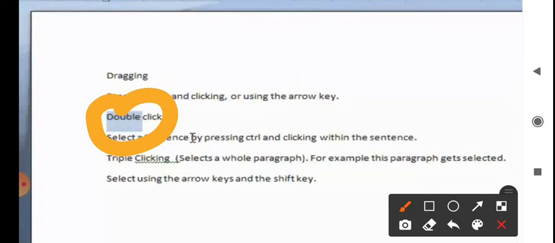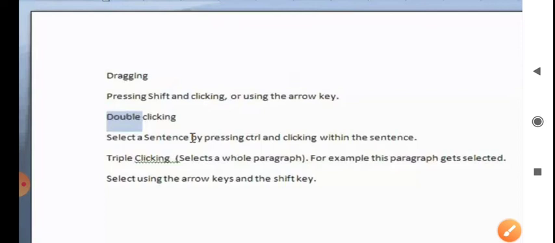Suppose if you want this word shift to be selected, then you have to put your cursor here before that, and with the help of the left mouse button, you have to drag it. Like that also you can select it. Understood?